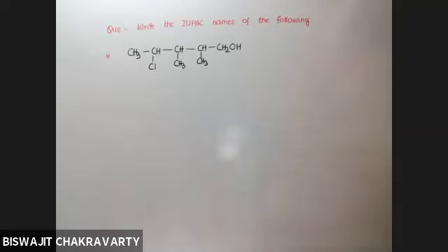But according to the priority list, alcohol is higher with respect to the halogen atom, and therefore while numbering the carbon atoms of the main chain, you have to give the numbering in such a way that the OH containing carbon gets the lower number.